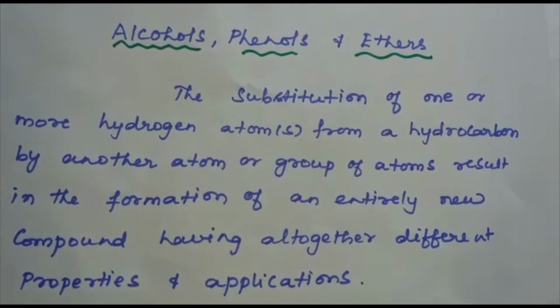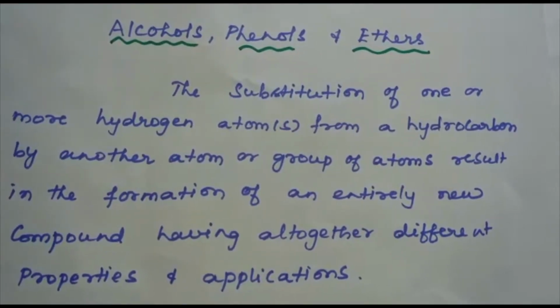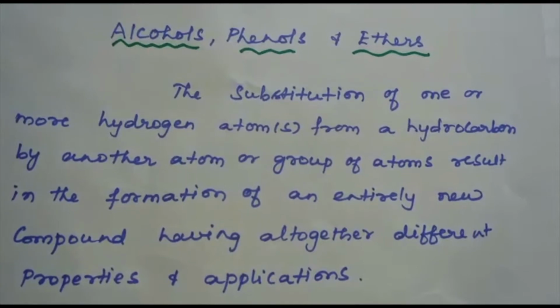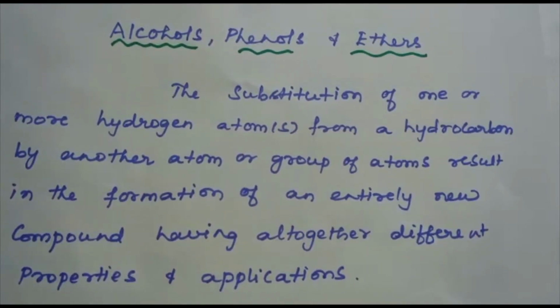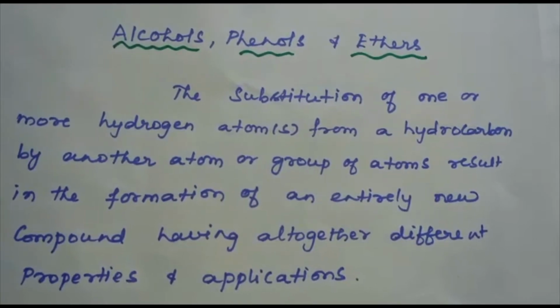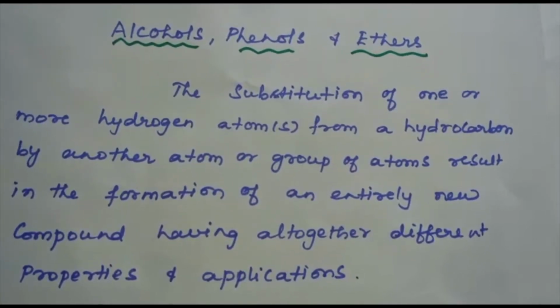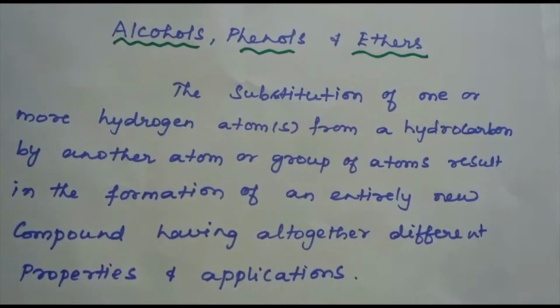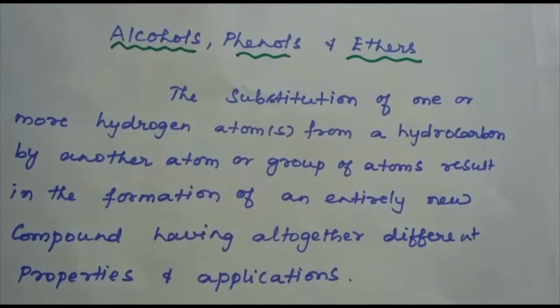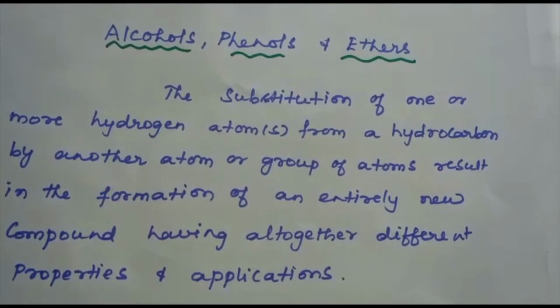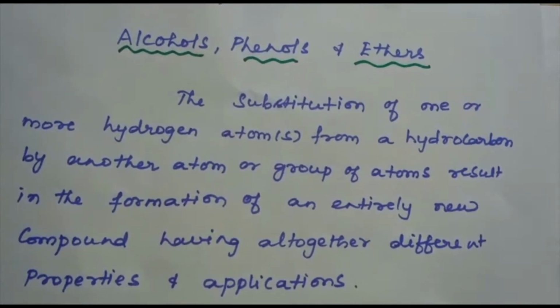These classes of compounds find wide applications in industry as well as in day-to-day life. We have noticed that the ordinary spirit used for polishing wooden furniture is chiefly a compound containing an OH group, that is nothing but ethanol. The sugar we eat, the cotton used for fabrics, the paper we use for writing, are all made up of compounds containing OH group.